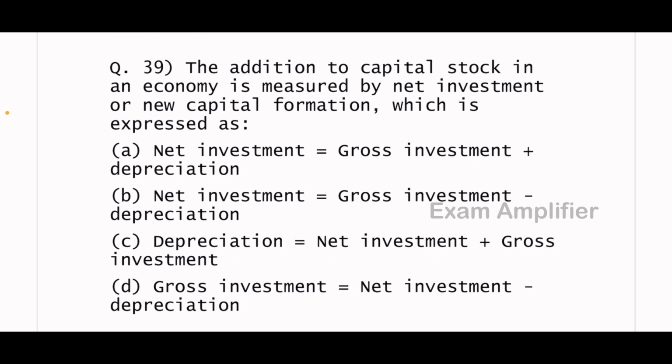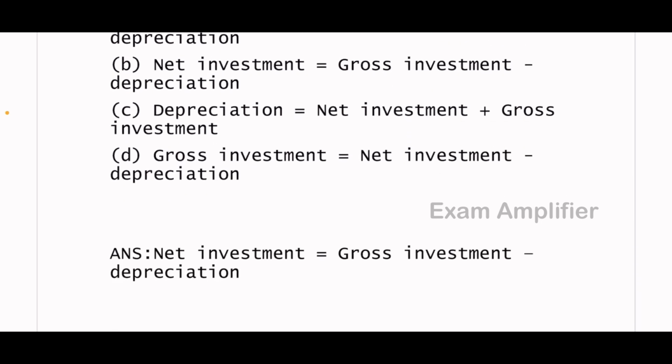Next bit. The addition to capital stock in an economy is measured by net investment or new capital formation, which is expressed as. The answer is net investment equals gross investment minus depreciation.